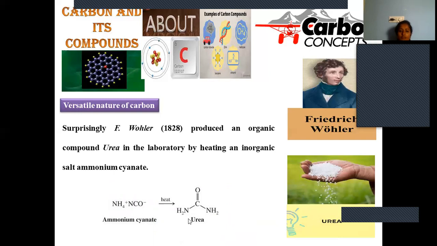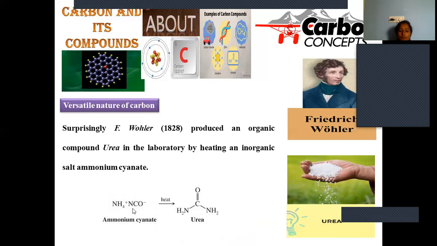Then there is an equation for this urea synthesis. Ammonium cyanide, NH4+ and NCO−, is a compound that, upon heating, isomerizes. Both have the same number of nitrogens, carbons, oxygens and hydrogens, but the arrangement of atoms is slightly varied.